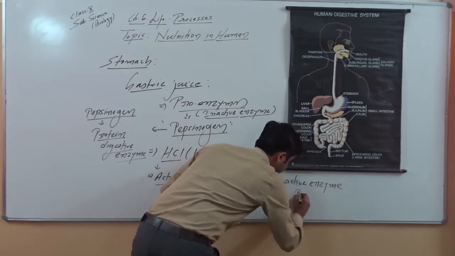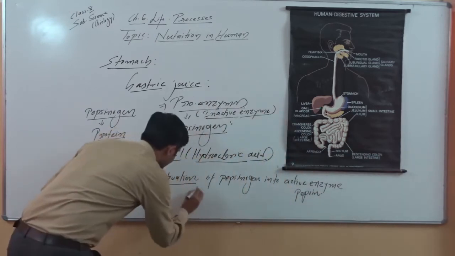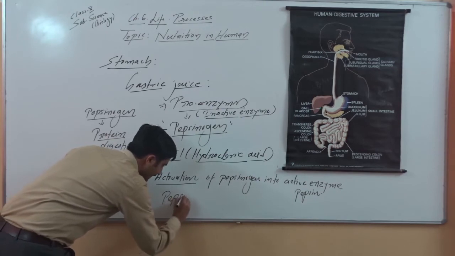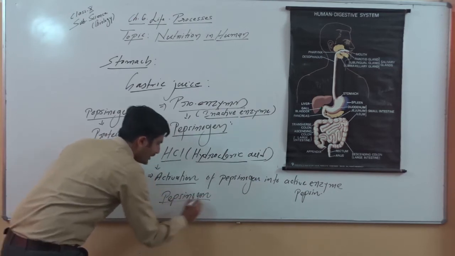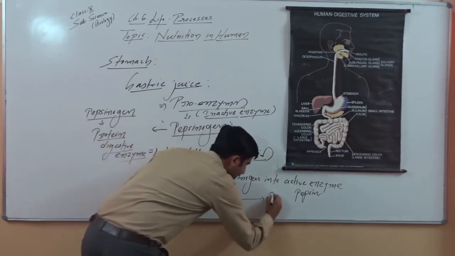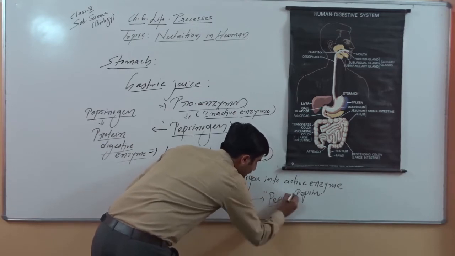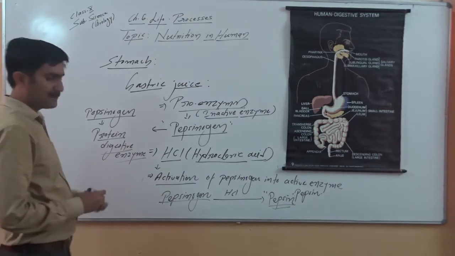We can also write it in the form of a reaction. Here we write pepsinogen, a proenzyme. On the arrow we write hydrochloric acid, and this is converted into the active enzyme called pepsin. Pepsin, you have to remember, is the active enzyme, and this pepsin will help in digestion of protein.